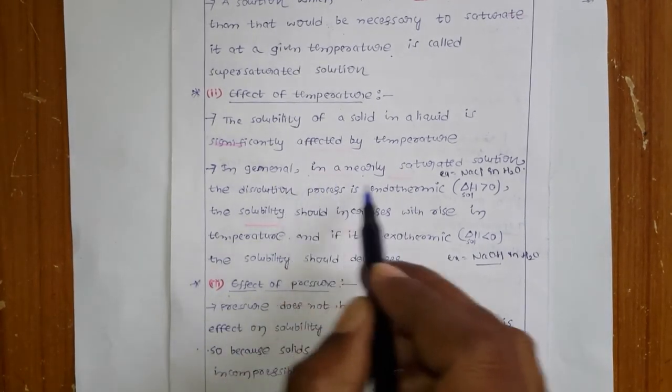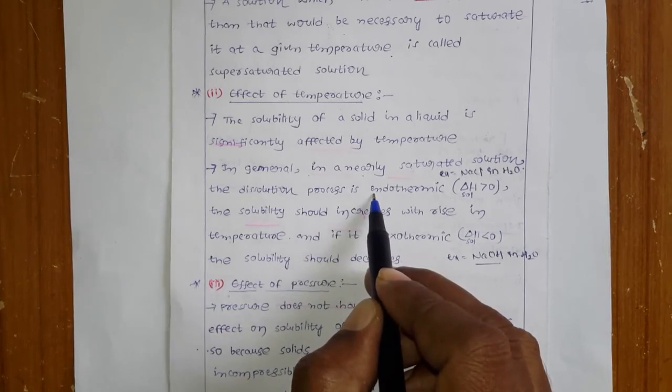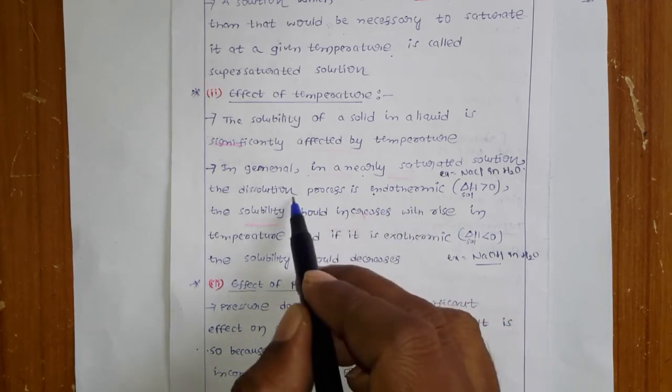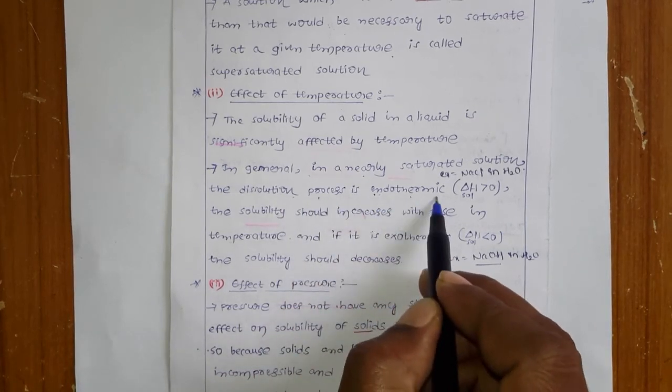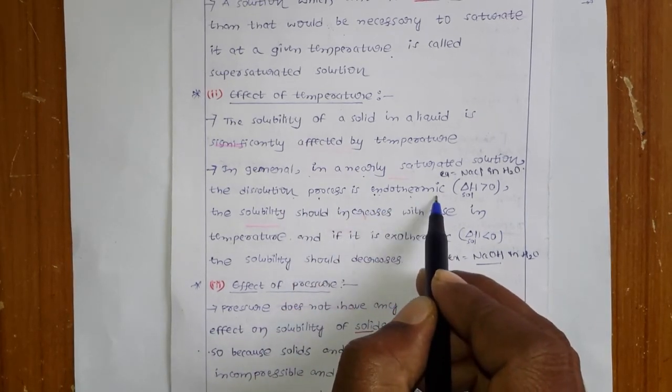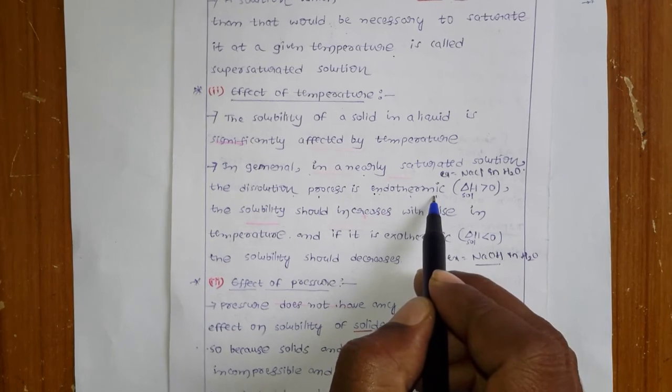Okay, but it depends on two types again. Some solubility processes are endothermic and some solubility processes are exothermic. You know what is exothermic and what is endothermic, that you learned in thermodynamics. If the dissolution process is endothermic, it requires heat. So where heat is required, if you increase the temperature, obviously the solubility increases.